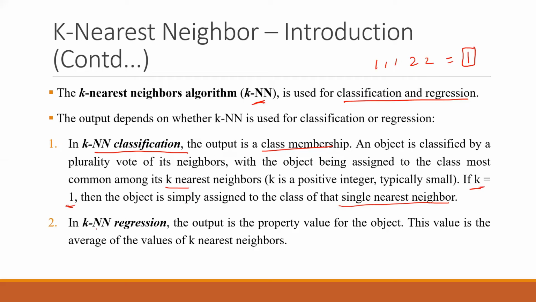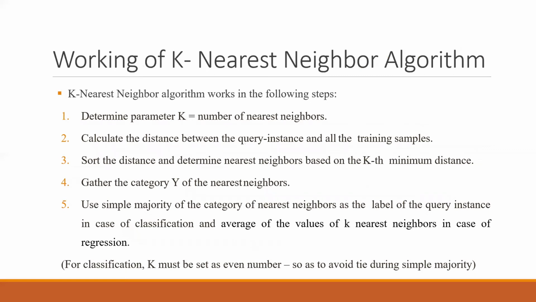And for k nearest neighbor regression, the value is the average, right? So whatever value is given 5 times, you will do the average of it, and that will be the value in the k nearest neighbor regression.